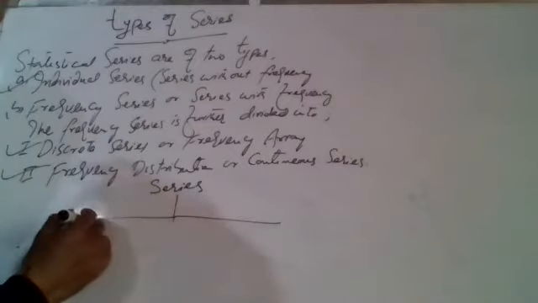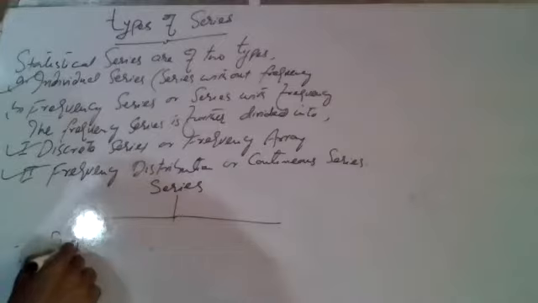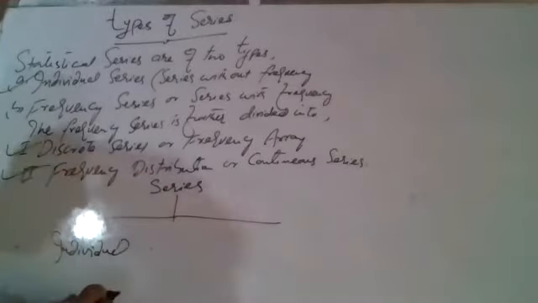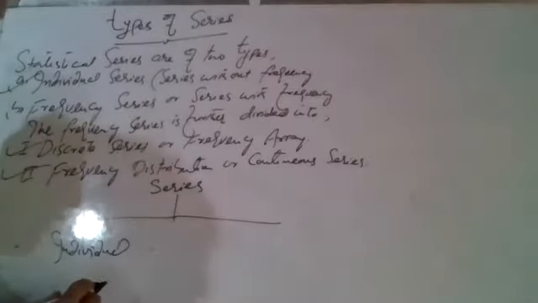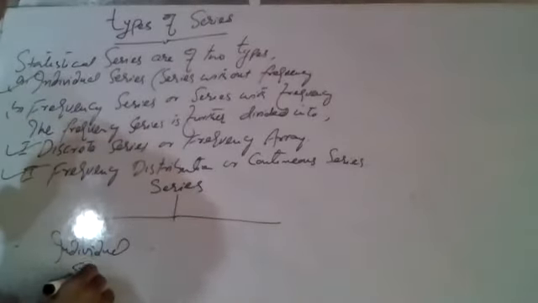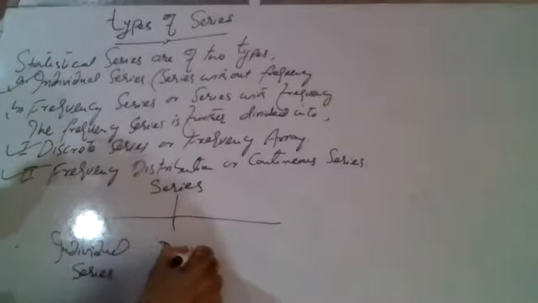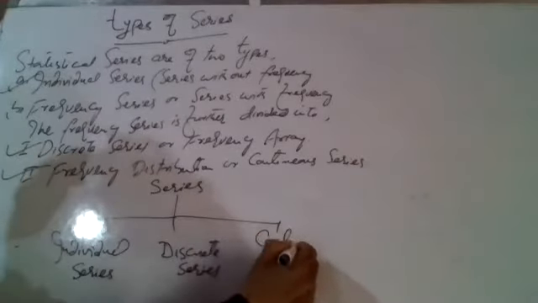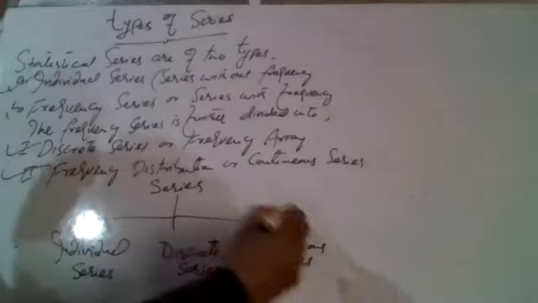Thus, we can say statistical series are of three types, which you have to remember and study. So here, individual series, number second is discrete series, and the third one is continuous series. So we have three types of series.